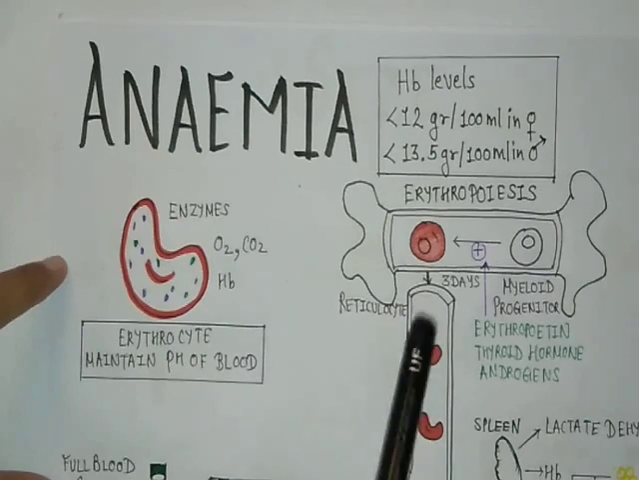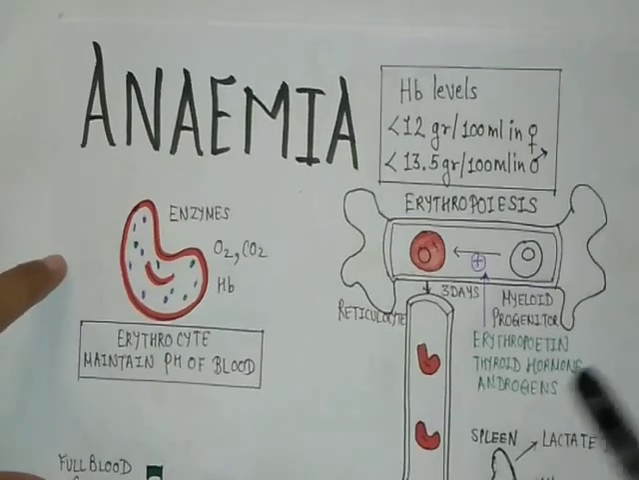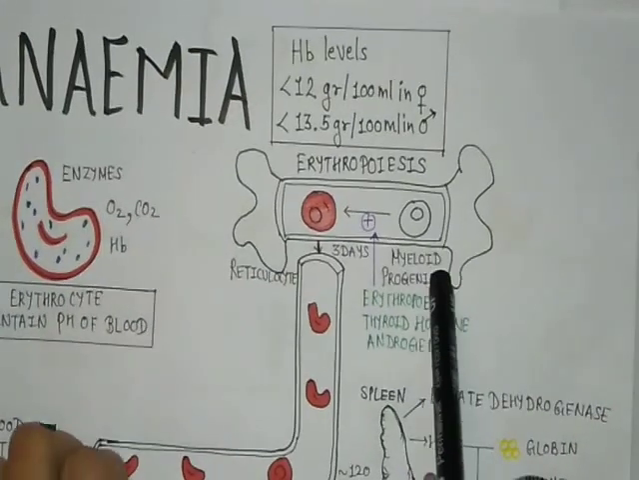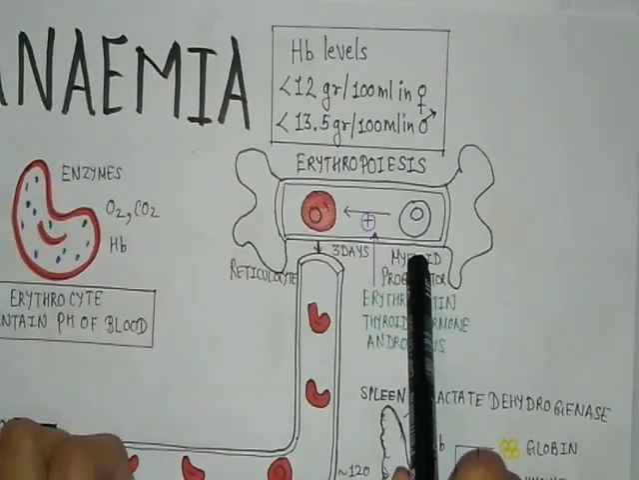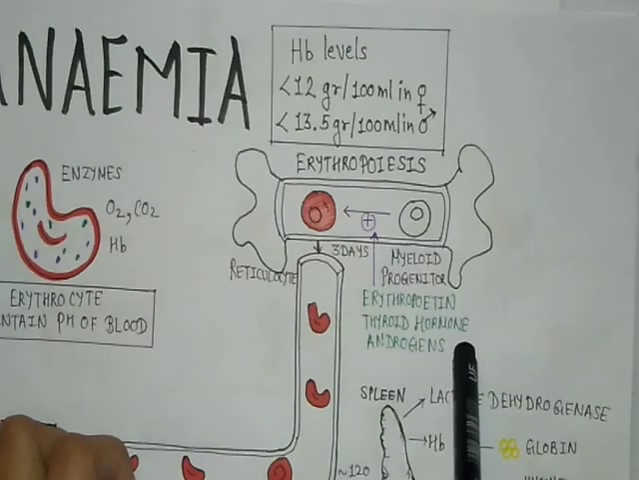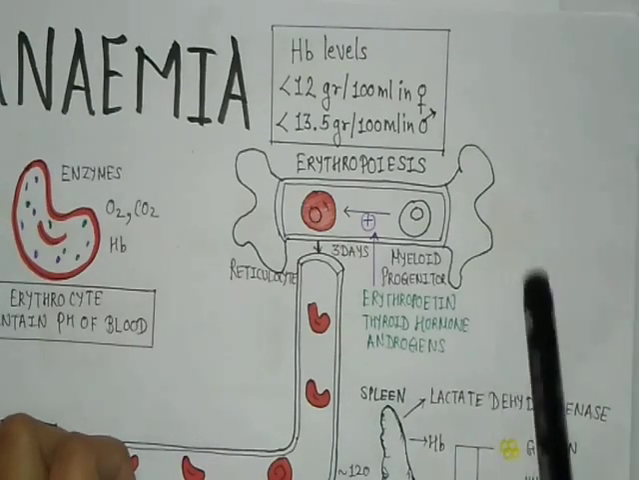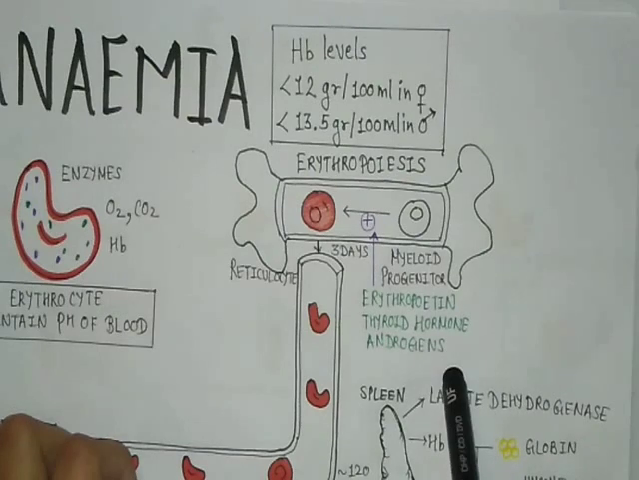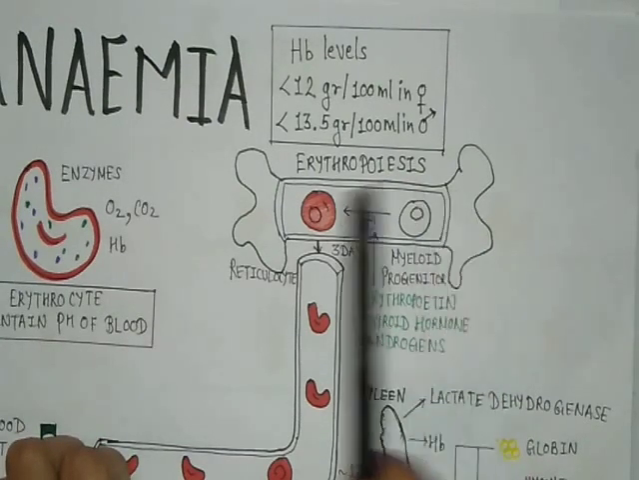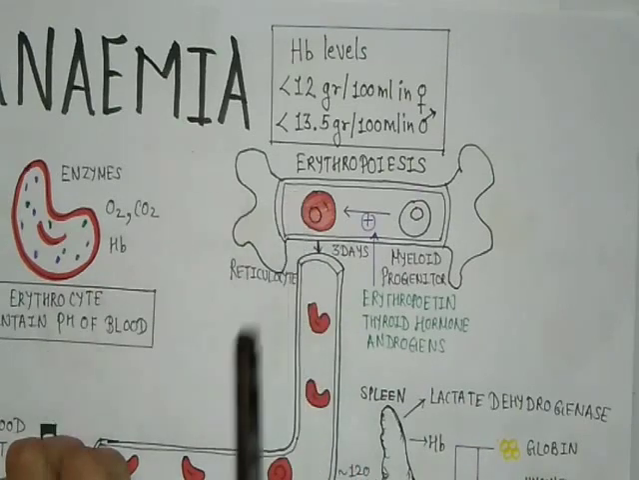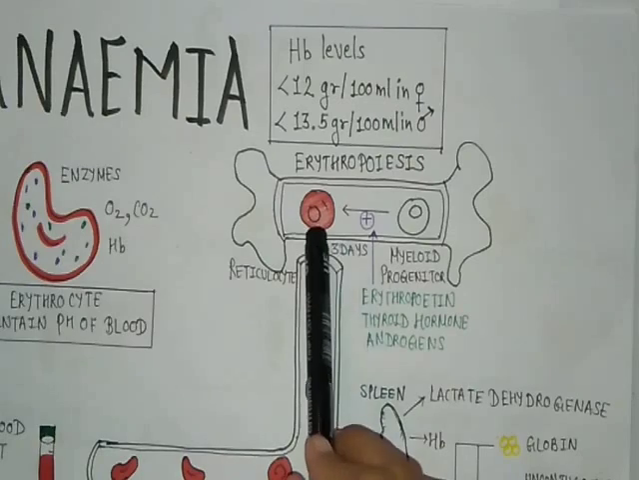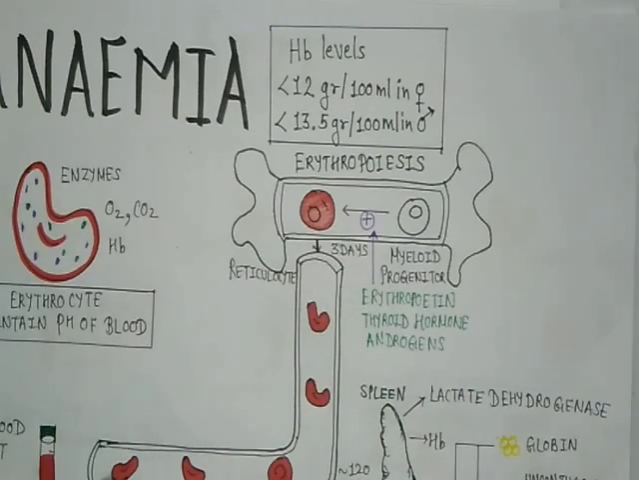In order to know about abnormality, first let's know the normal cycle of RBC. The RBCs are produced in the red bone marrow by the process of erythropoiesis, which is stimulated by various hormones such as erythropoietin, thyroid hormone, and androgens. First of all, the myeloid progenitor cell present in the bone marrow gets converted into reticulocytes, which are also known as immature RBCs. After 3 days, these reticulocytes are released into the blood vessels.